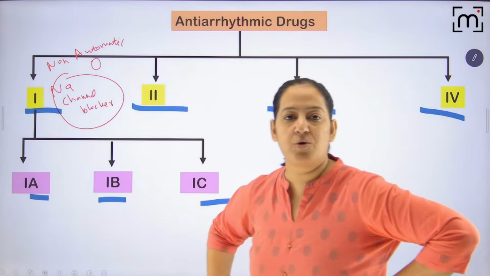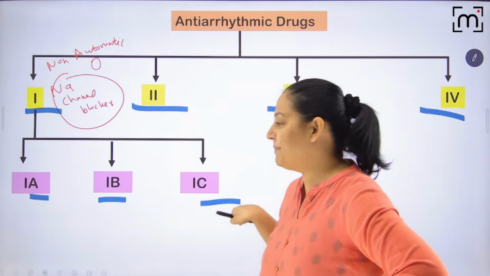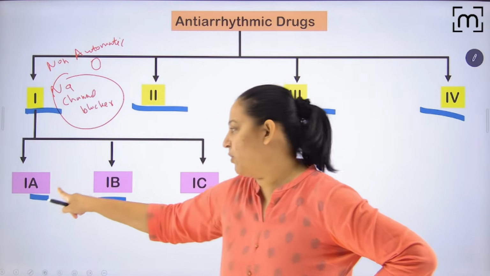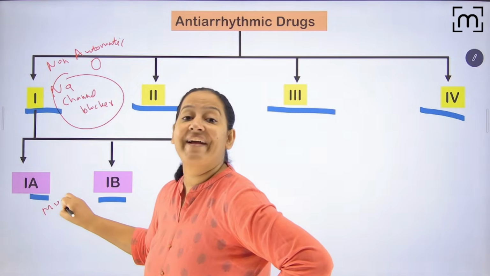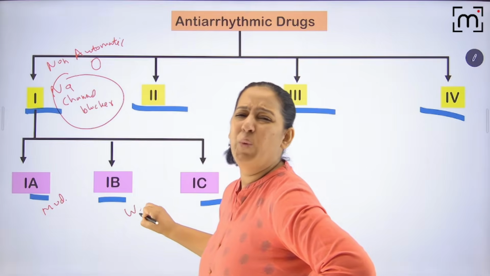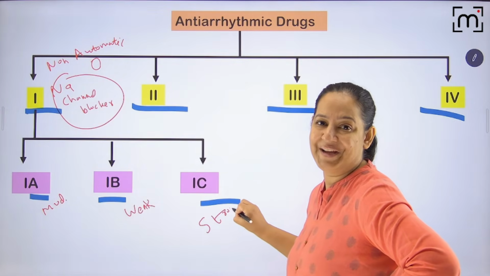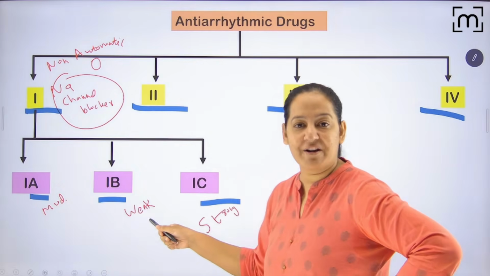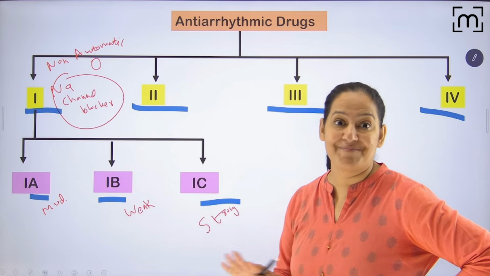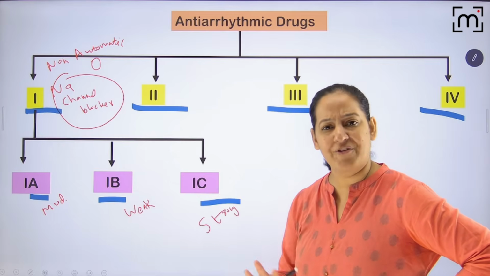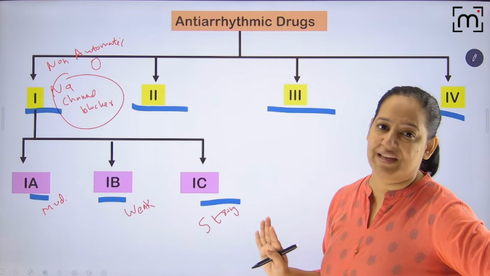Remember the sodium channels of non-automatic fiber are in phase 0. I will show you the graph. They block those. They are of 3 types. All of them are sodium channel blockers. 1A also blocks, 1B also blocks, 1C also blocks. But 1A blocks the sodium channels moderately, 1B blocks them weakly, and 1C blocks the sodium channels more strongly. So these are moderate blockers, these are weak blockers, these are strong blockers. Got it? This is how you have to learn with simplicity. I will show you the graphs and the mechanism of action of each of them with the help of videos, animations, everything.